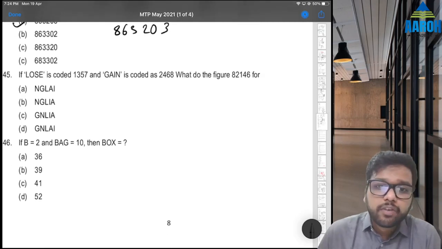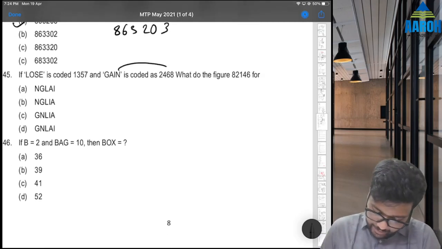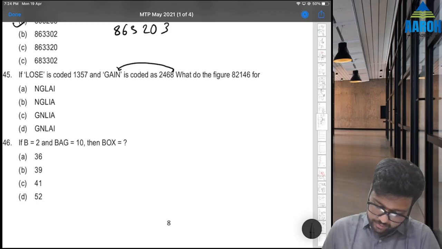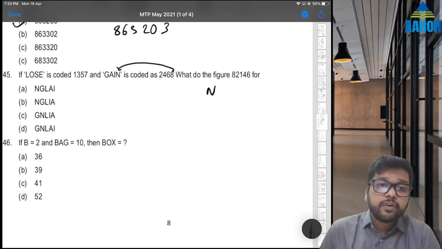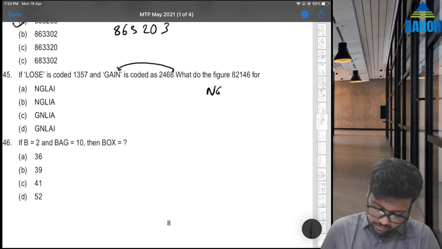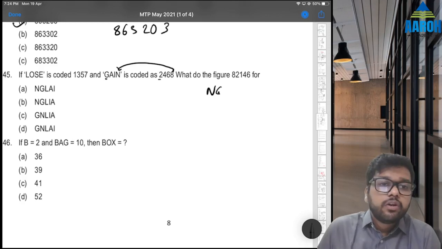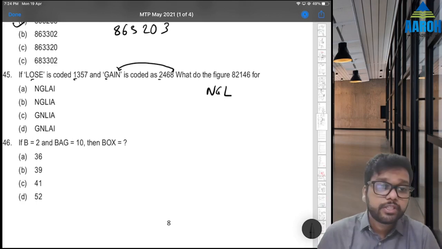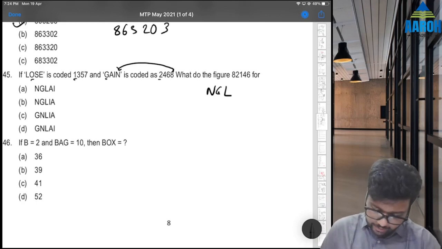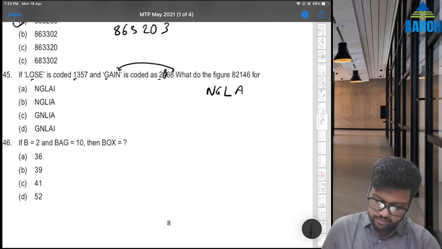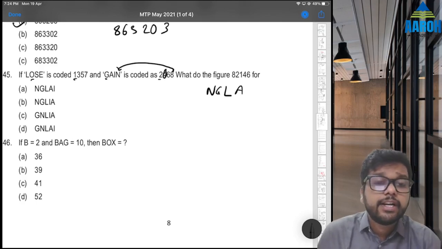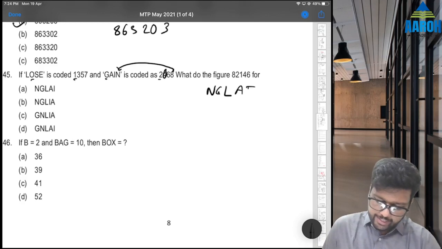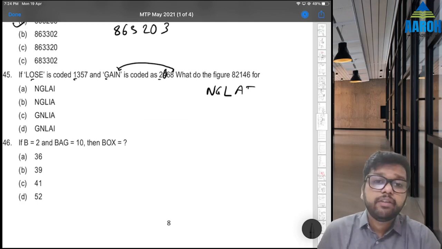Let's try to correlate one by one. 8, 8 is the last letter, so N. 2, 2 is the first letter of gain, so G. Then 1, 1 is the first letter of lose, that means L. We can see that the option is going to be A or B. Then 4, 4 is what? Second letter of gain, that means A. And 6, 6 is what? Third letter of gain, which is I. NGLAI, option A will be the correct answer.